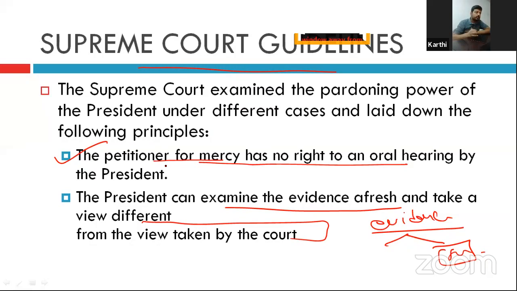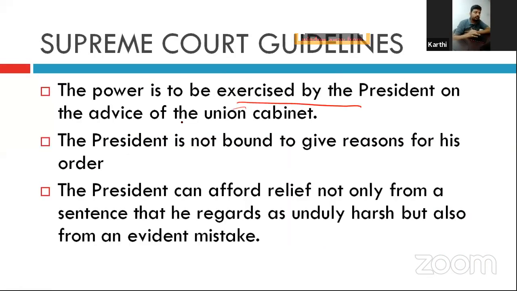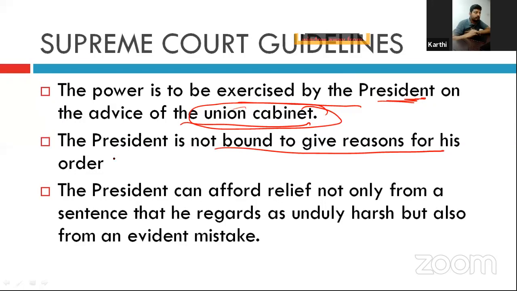The power is to be exercised by the president on the advice of the union cabinet. That is, the cabinet has to decide. It is not the discretion of the president. The president is not bound to give reasons for his order, and has no need to give any reason before a court of law.